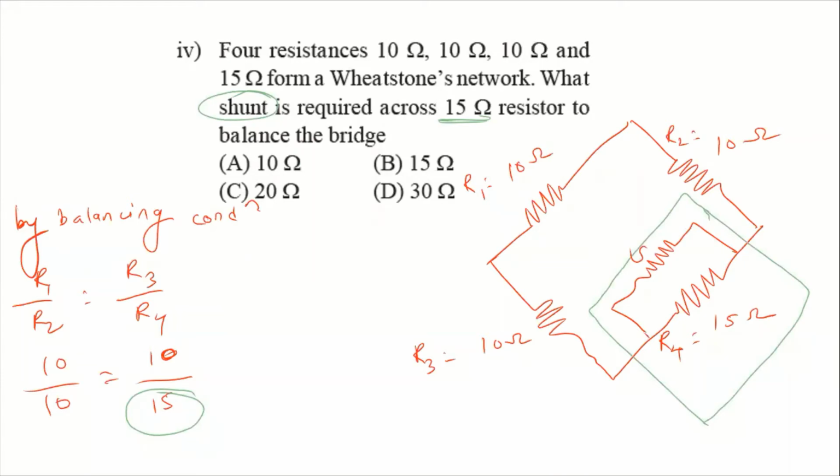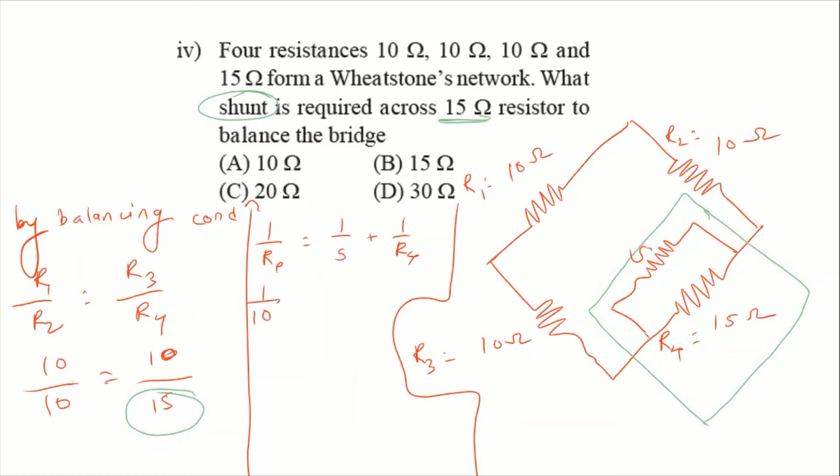Now S and this R4 must be equal to 10 ohm. The shunt S and R4 must be equal to 10. So, they are in parallel. So I use the formula of parallel resistances, 1 by S plus 1 by R4. So this parallel resistance must be 10. So RP is 10. So 1 by S plus 1 by R4, R4 is 15 and this S we have to find out. So 1 by 15 we can transfer to that side. So 1 by 10 minus 1 by 15 is equal to 1 by S.